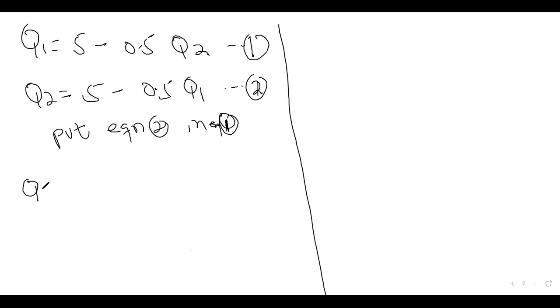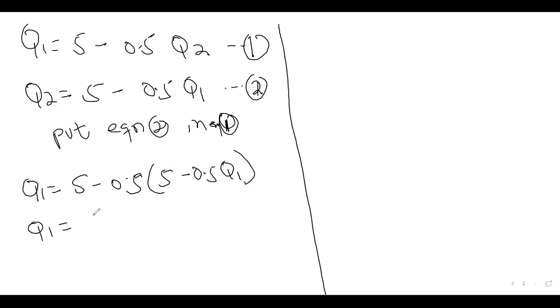So we will have Q1 is equal to 5 minus 0.5, and whenever we see Q2, we put the Q2 function there in brackets, 5 minus 0.5 Q1. So Q1 is equal to 5 minus 0.5 times 5. First of all, negative 0.5 times 5 gives negative 2.5.